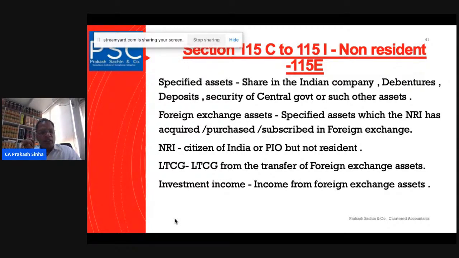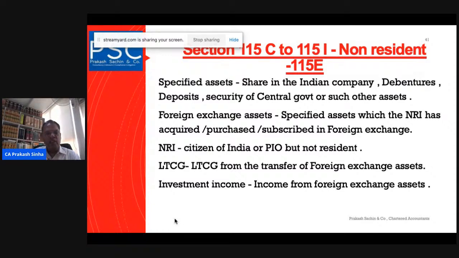Now the next part is that certain income of a non-resident Indian, acquired through assets called foreign exchange assets, will be exempted from tax. This means persons who are citizens of India or persons of Indian origin but are non-resident, and who have invested in India in specified assets, such as shares in an Indian company, debentures, deposits, or securities of the central government or any other government.